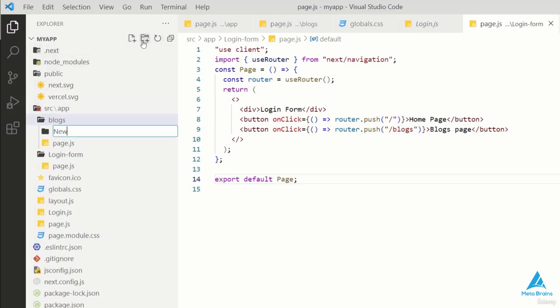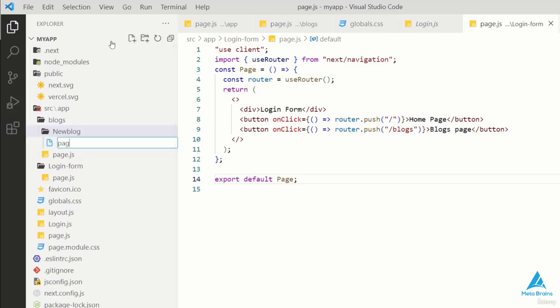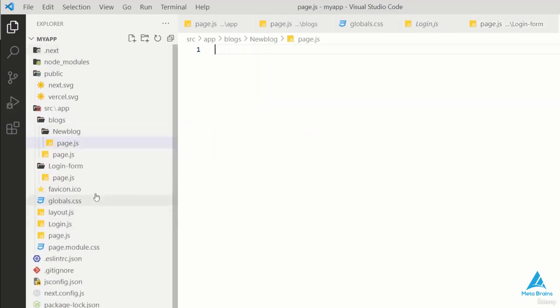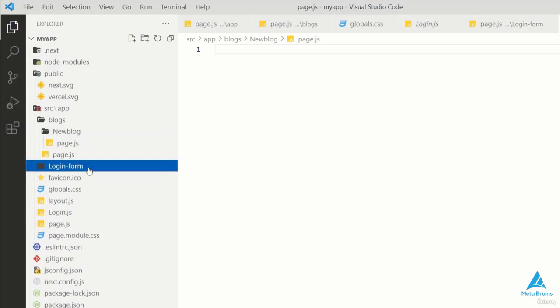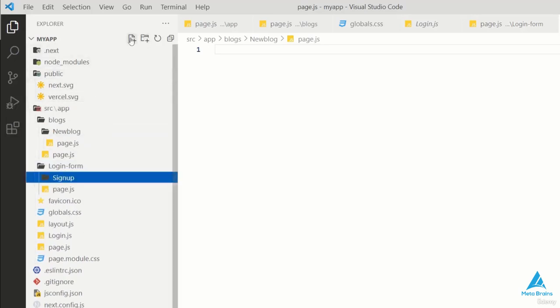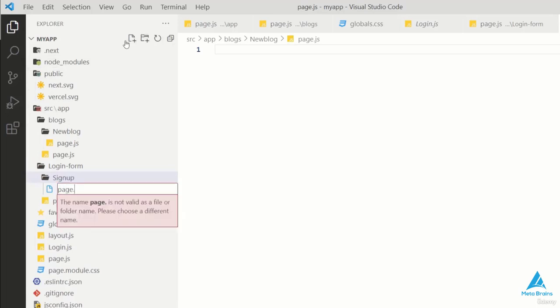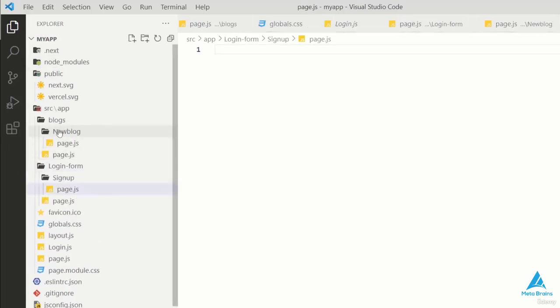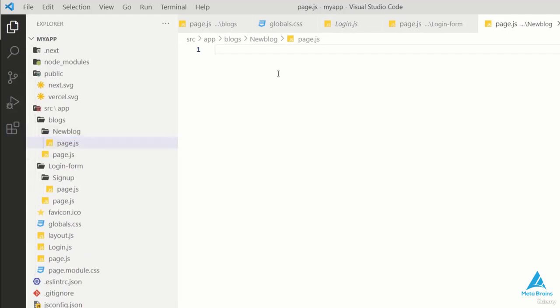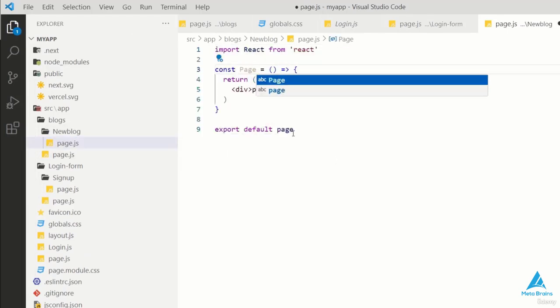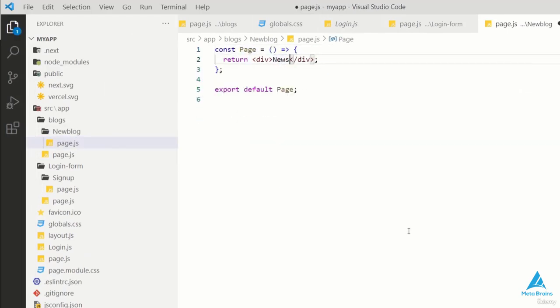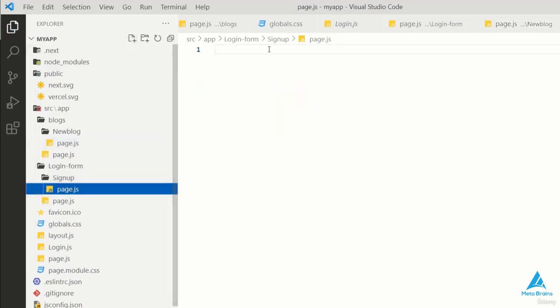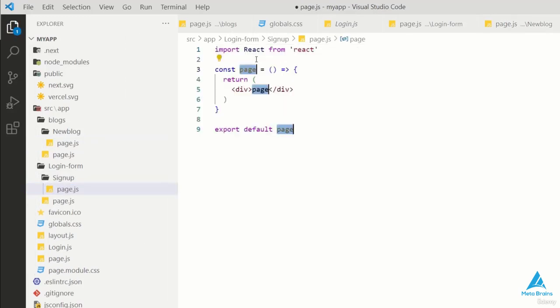Now I'll create another folder inside the blog called new blog. Inside the new blog folder, I'll add a file named page.js. Additionally, I'll create a login form where I include a sign-up page, and in the sign-up page, I'll have another file named page.js. Like this, I have different files in my local directory. I'll create a new component named noseFlow and use it to write my text, to get sign-up data and export it as a React functional component.